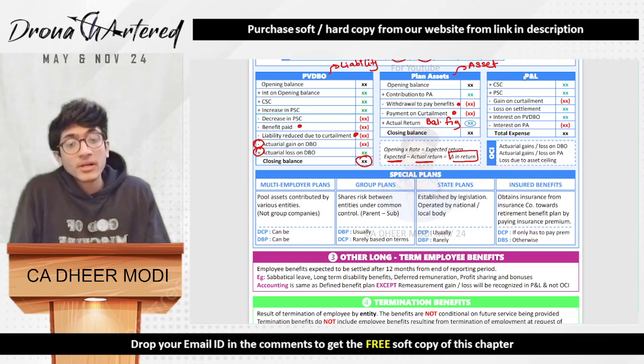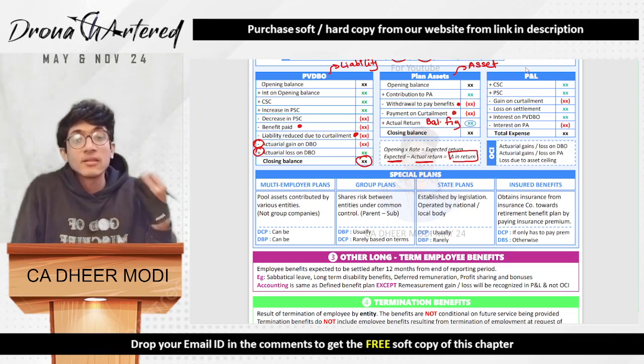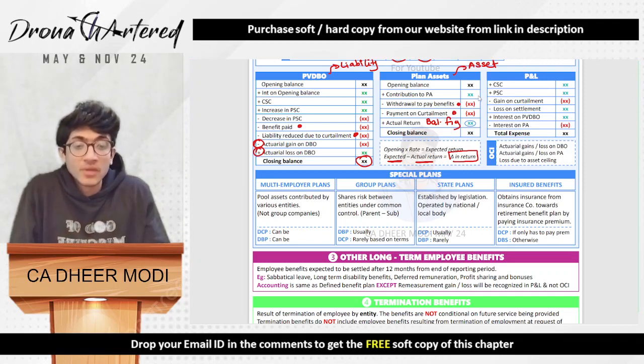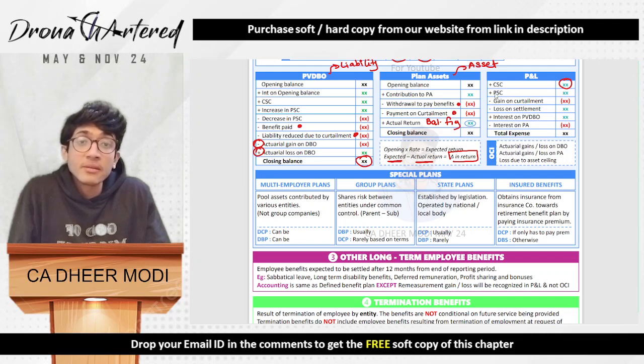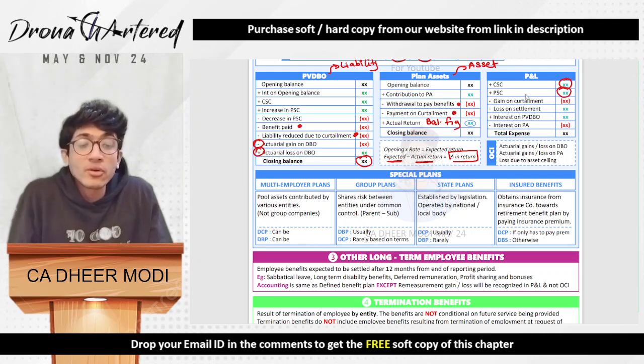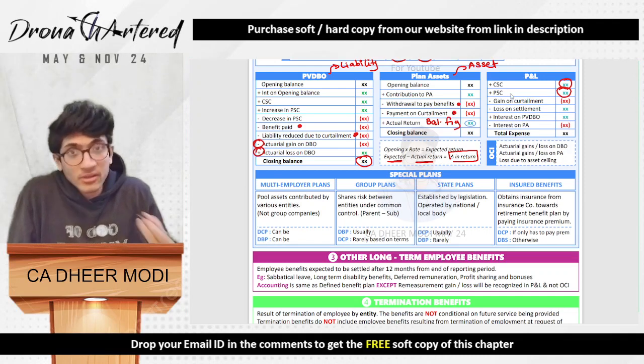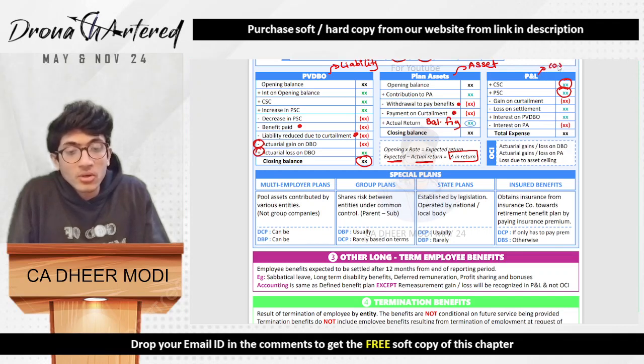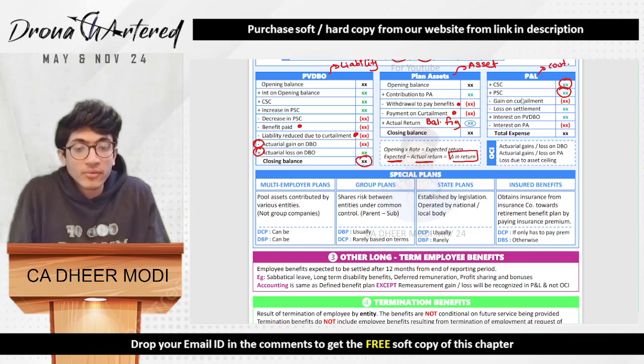Okay. Now coming to your last part, that is your P&L. That is, what all items will hit P&L. So any current service cost will of course impact P&L. Any increase in past service cost will also impact P&L. Any gain on curtailment, if you gained on curtailments, of course in P&L it will be subtracted, because when we say P&L over here, we are doing cost expense. So therefore any gain will be subtracted.